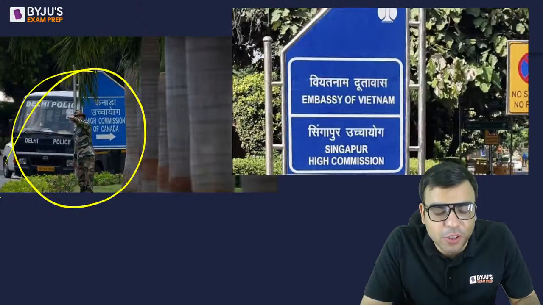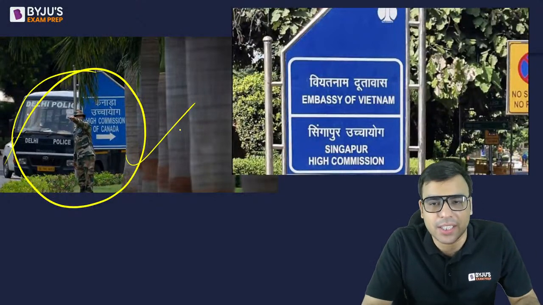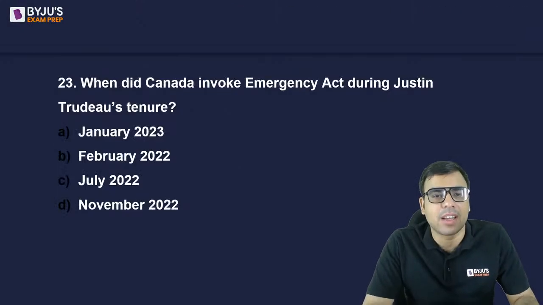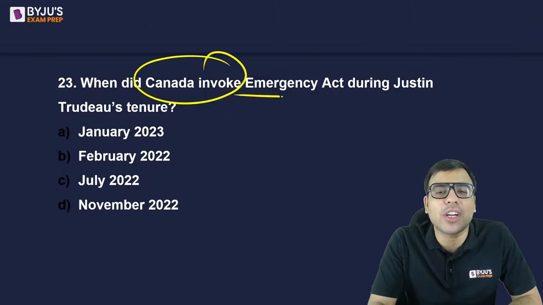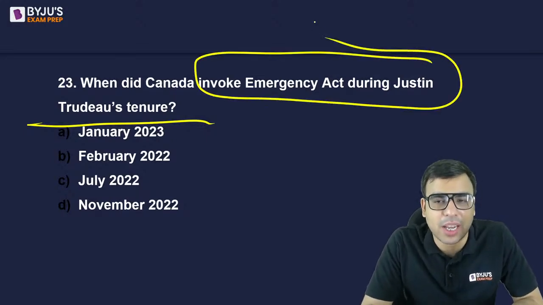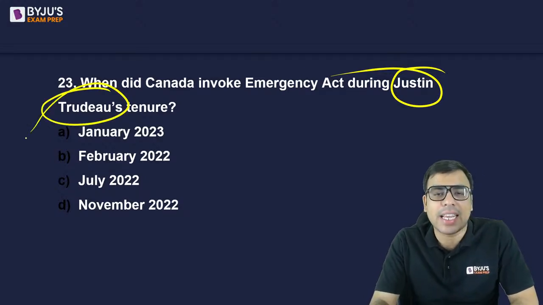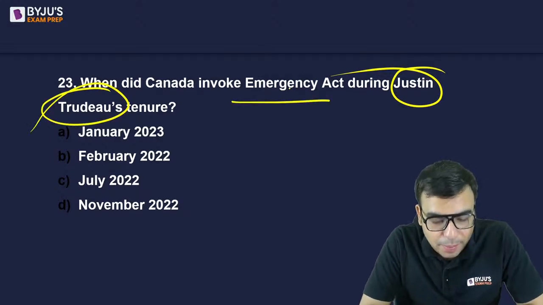So that is what you have to understand. And the ambassador is called as High Commissioner, और ऑफिस को High Commission कहते हैं instead of embassy. ठीक है. The next is, when did Canada invoke emergency act during Justin Trudeau's tenure? ये भी काफी न्यूज में था लास्ट ईयर, 1-2 साल पहले. Justin Trudeau is the Prime Minister of Canada, and he had invoked emergency and all in the past.